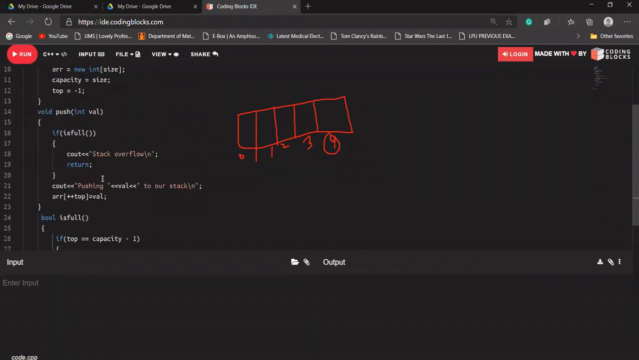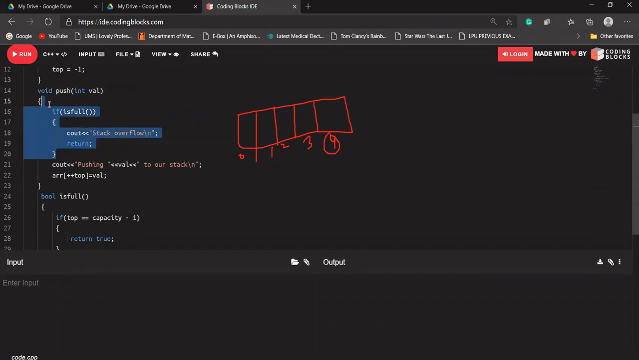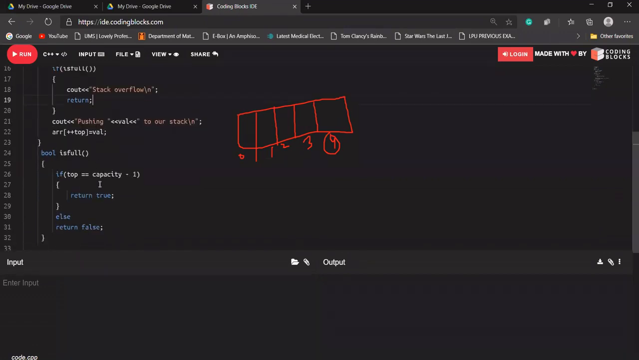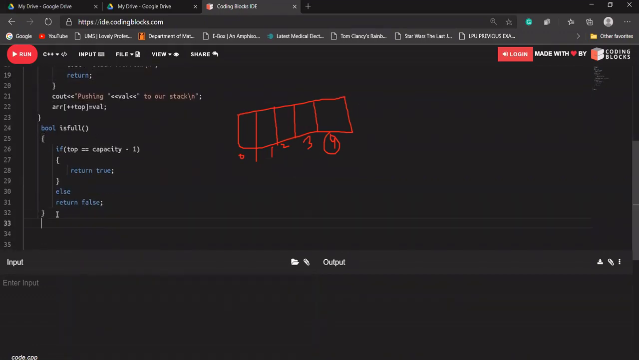And we have used the isFull function here as well in our push function. So after the push function, let's design our pop function, because in the stack we have push, pop, and top. These three are the main important functions.